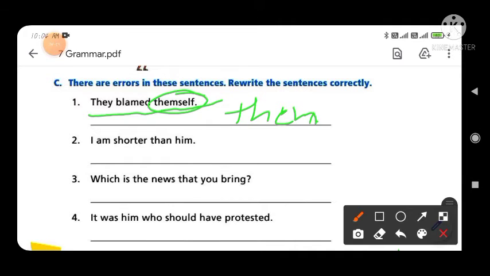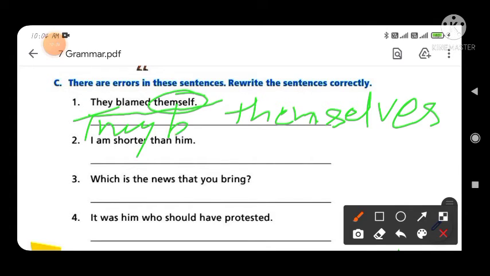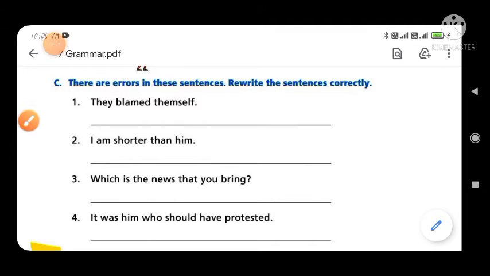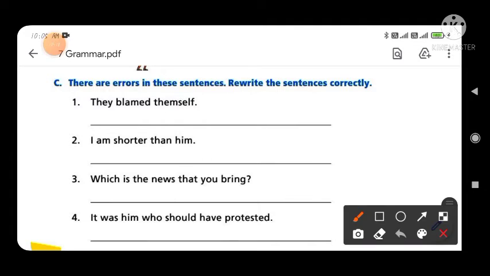It is M. Okay, themselves. That's clear. You write down the complete sentence just like that: they blamed themselves. Okay, and the word is themselves. Clear. And in the second: I am shorter than you.